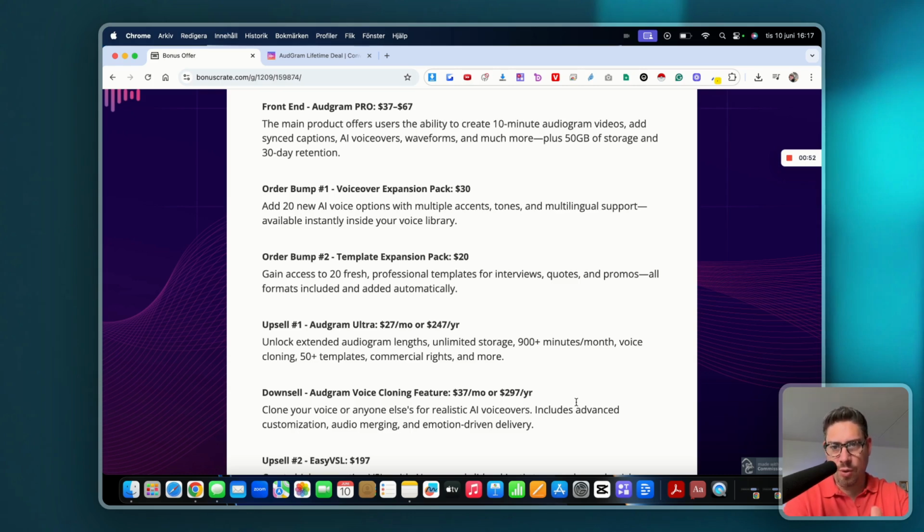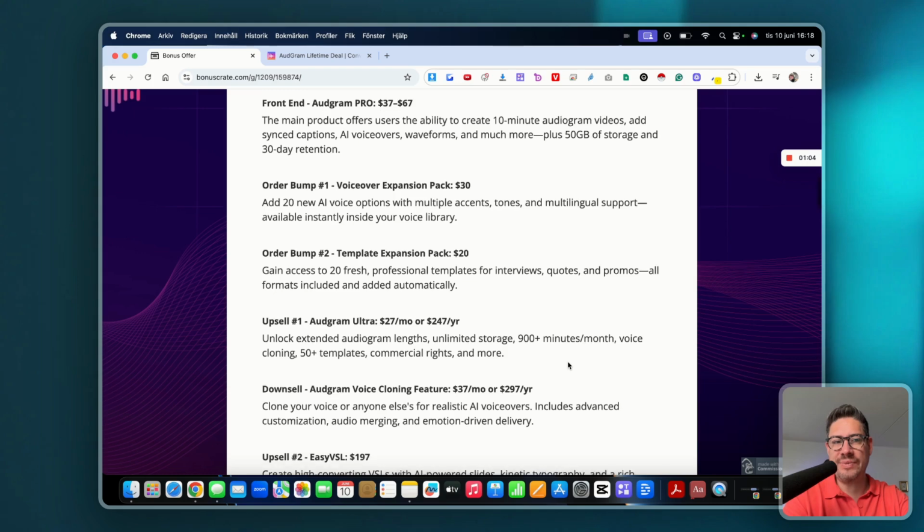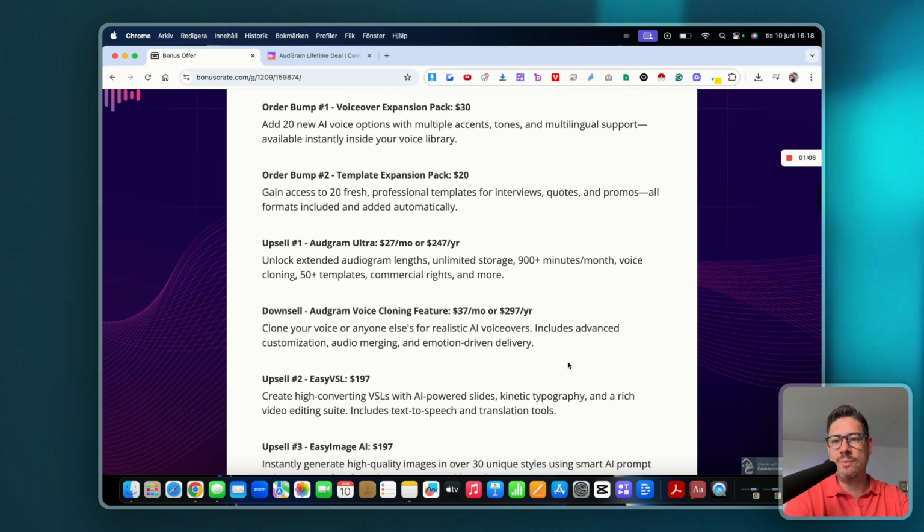Order bump number one, voiceover expansion pack, $30. You're going to be able to add 20 new AI voice options with multiple accents, tones, and multilingual support available instantly inside your voice library. Then we have order bump number two, template expansion pack, $20. Gain access to 20 fresh professional templates for interviews, quotes, and promos, all formats included and added automatically.